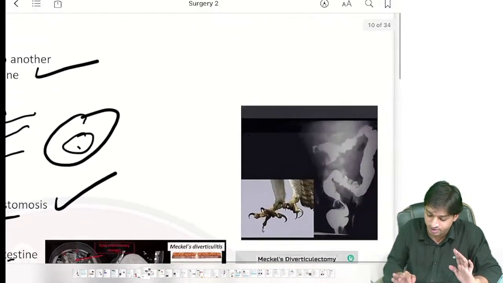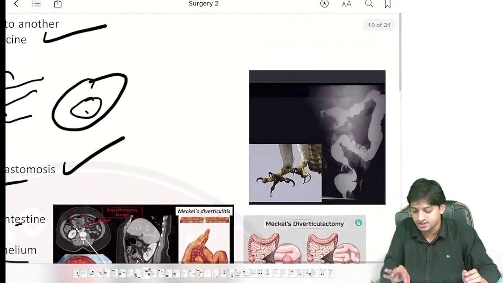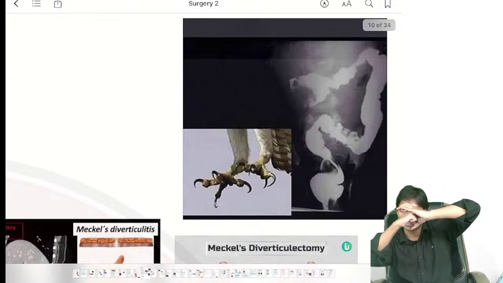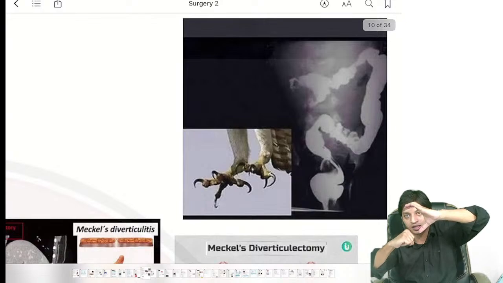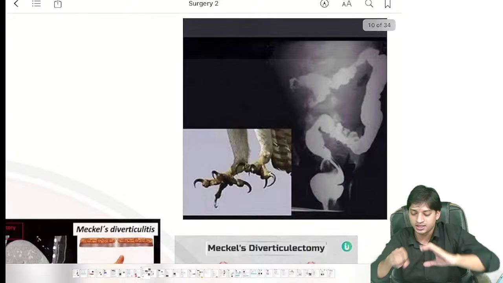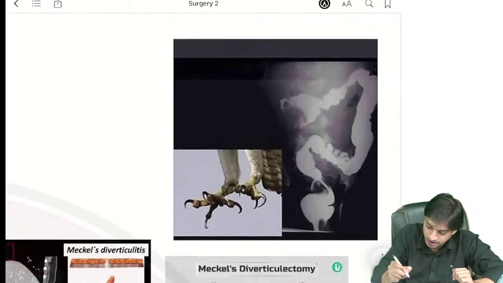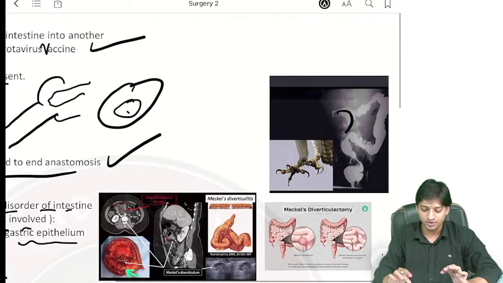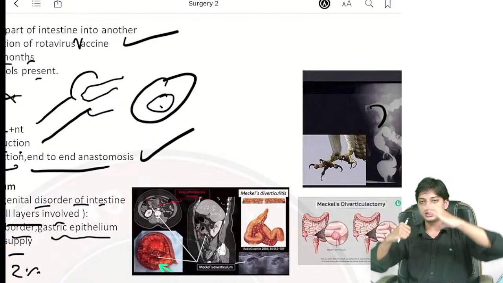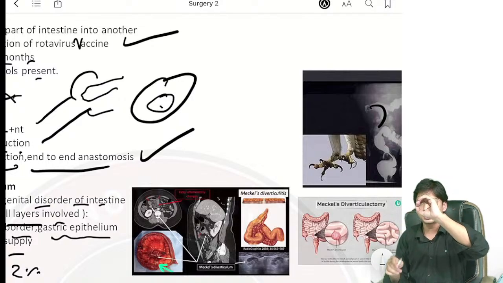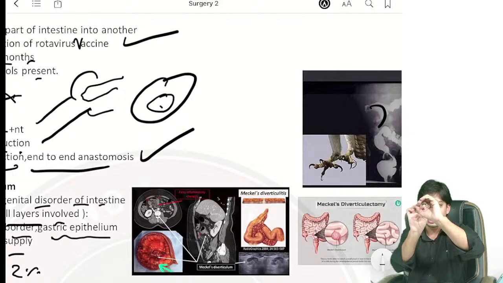So claw hand sign is present. Look at the image. Why do we call it claw hand sign? See, just one loop of the intestine, another loop is going in. Is it appearing like the claw of a bird, claw loop sign or claw hand sign? Just have a look here. You can look here at the claw hand sign or the claw loop sign. Another sign you will get: suppose you look at it from this cross section, one loop of the intestine going into another loop. How is it appearing? It is appearing like a target sign, right?